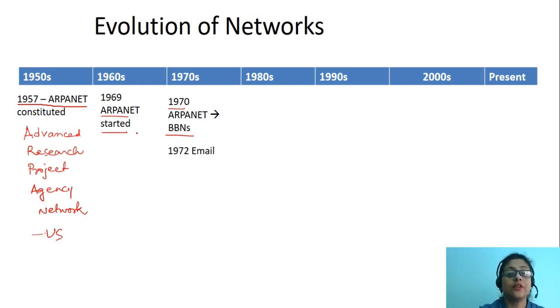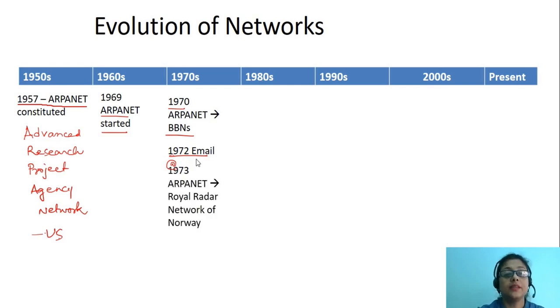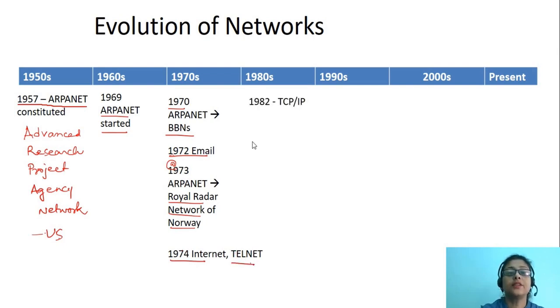Then in 1972, email got started and the symbol @ means at. In 1973, ARPANET was connected to the Royal Network of Norway. In 1974, the Internet was started and Telnet got the approval. In 1982, TCP/IP was formally started. In 1983, the Domain Name System was started.